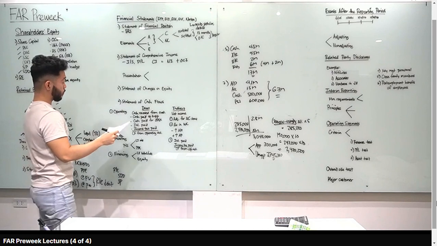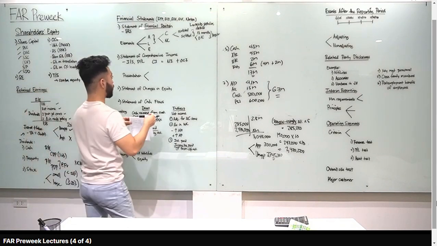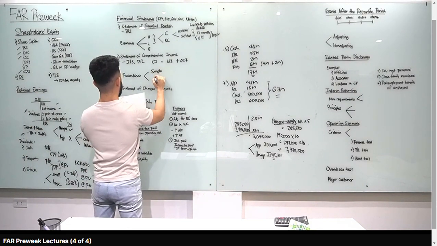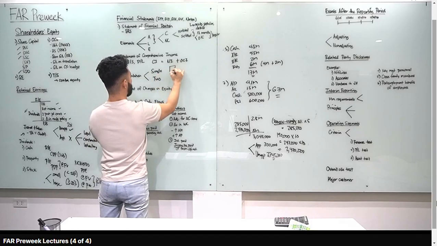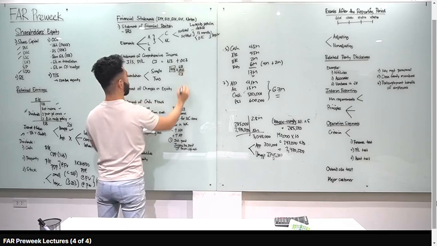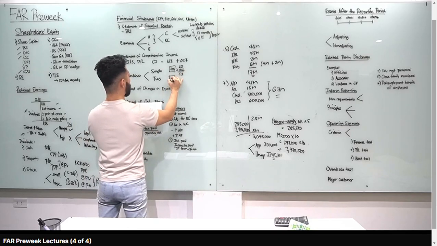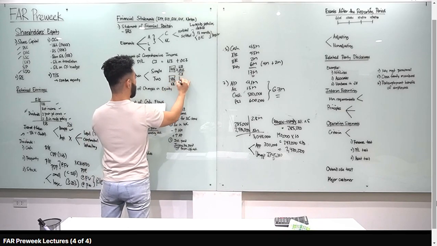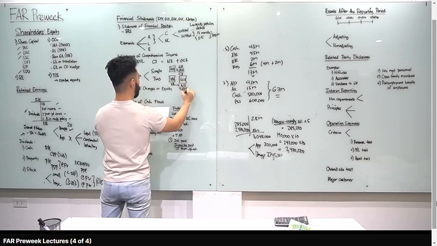Okay? Now, paano natin pinapresent yung statement of comprehensive income? Pwedeng single statement or pwedeng two statements. Pag single statement, statement of comprehensive income. Nandiyan is net income plus OCI, you get your comprehensive income. Pag two statements, mag-start tayo with the income statement. Sa income statement, nandiyan yung net income. And then gagawa ka ng statement of comprehensive income wherein, net income plus OCI, you get the comprehensive income.